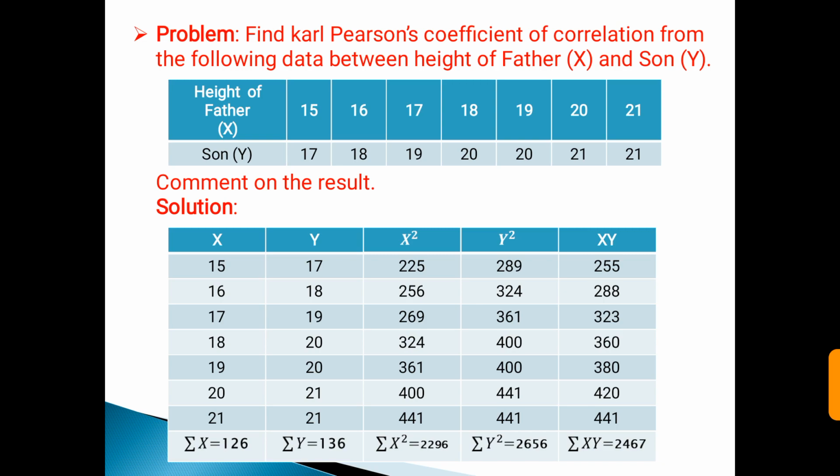Now we start the solution. First, in the first column we write height of father, that is x. The second column is height of son, that is y. Then we take the square of height of father, x square, next the square of height of son, y square, and the last column is the product of height of father and height of son, that is x into y. We take the summation of all: summation of x is 126, summation of y is 136, summation of x square is 2296, summation of y square is 2656, and summation of xy is 2467.